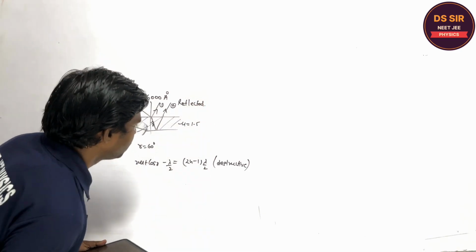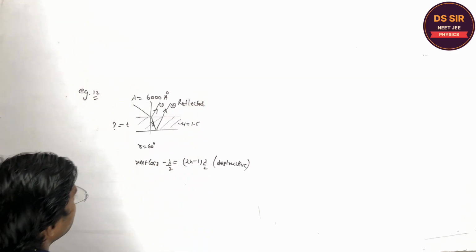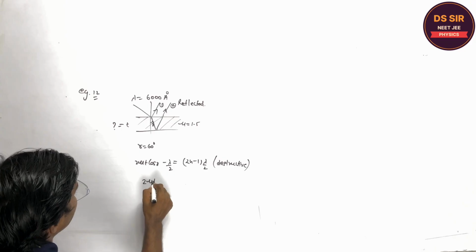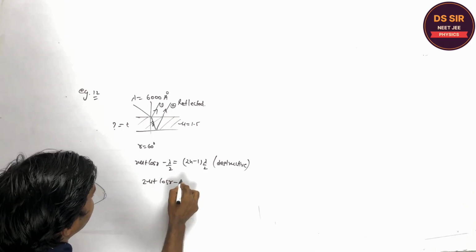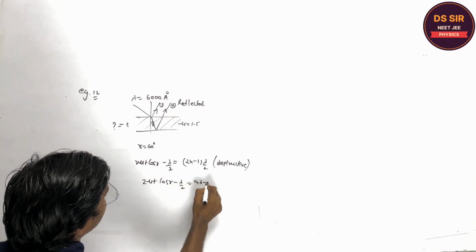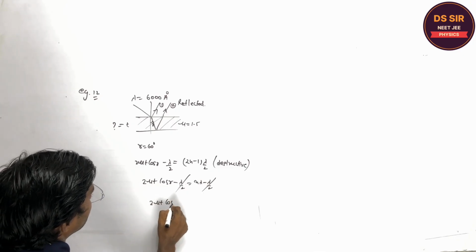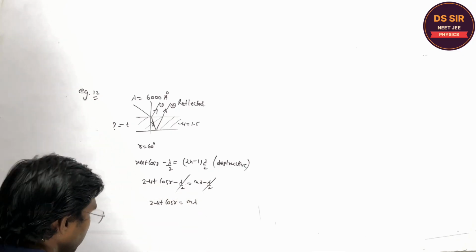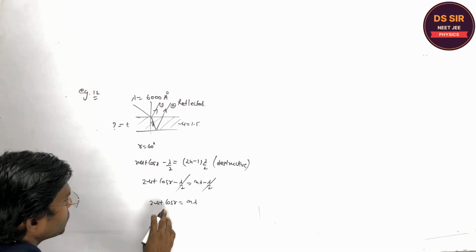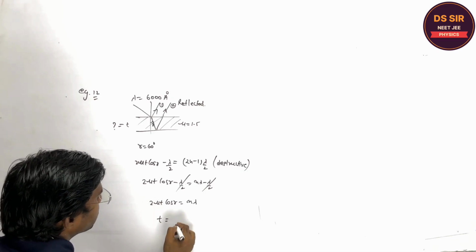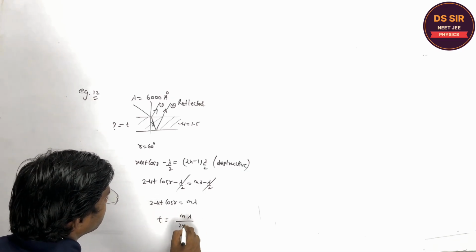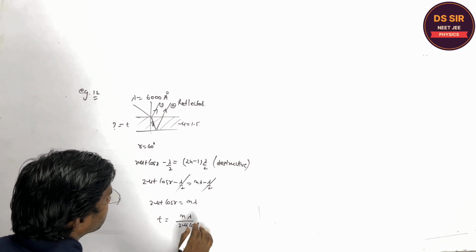So what should be the condition then? 2 mu t cos r minus lambda by 2 and lambda minus lambda by 2 is cancelled. So 2 mu t cos r is equal to n lambda. So the minimum thickness we have to find. This is 2 mu cos r. Is it clear?